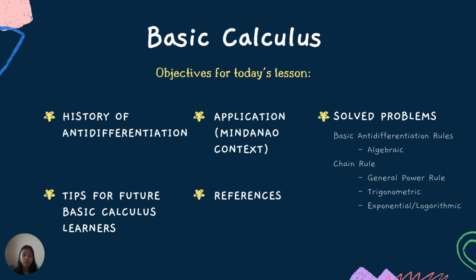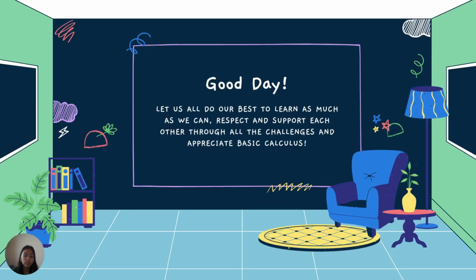For solved problems, we have basic anti-differentiation rules, an algebraic example, the chain rule, a general power rule example, a trigonometric example, and an exponential or logarithmic example. Tips for future basic calculus learners and references. Let us all do our best to learn as much as we can, respect and support each other through all the challenges, and appreciate basic calculus.